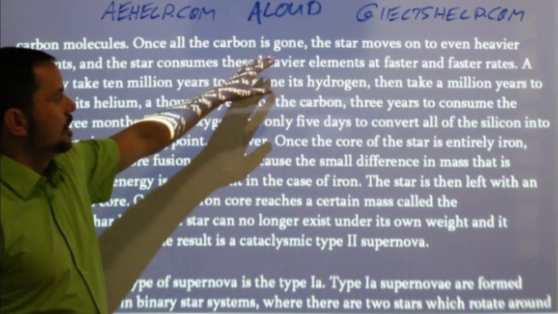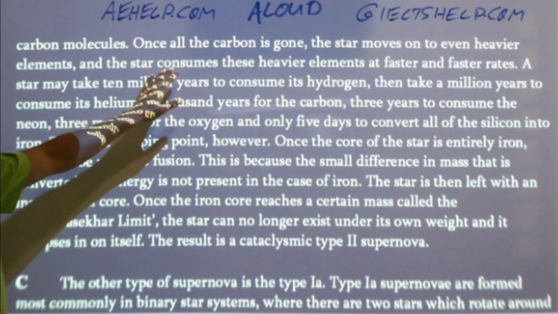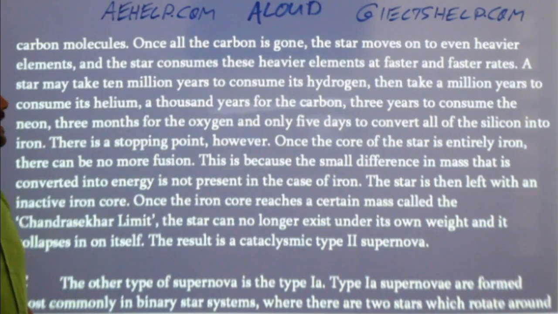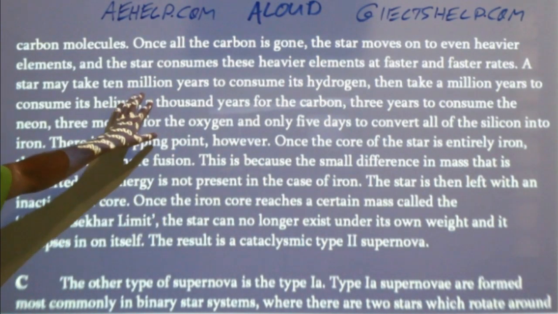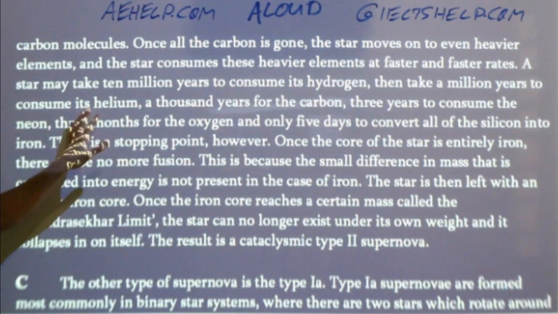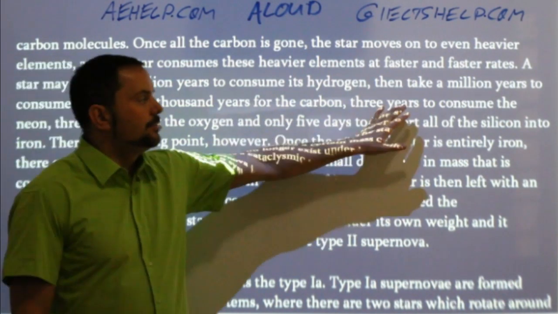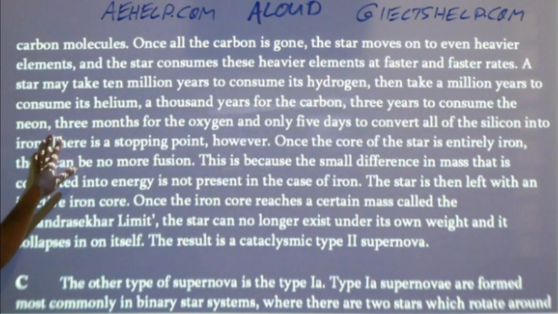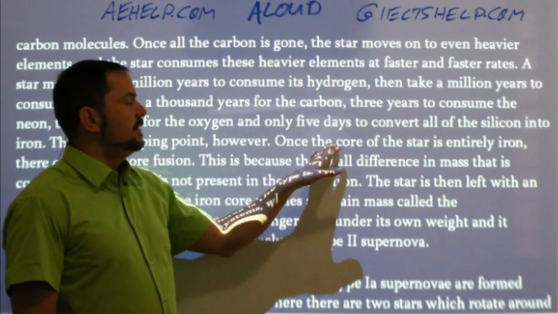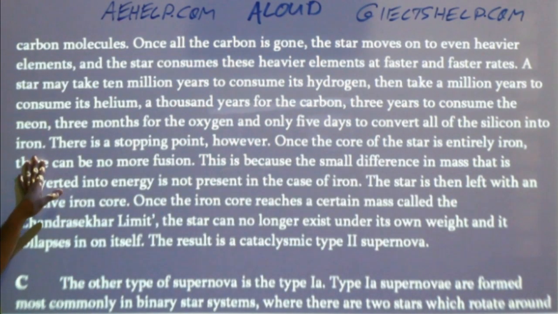Once all the carbon is gone, the star moves on to even heavier elements, and the star consumes these heavier elements at a faster and faster rate. A star may take 10 million years to consume its hydrogen, then take 1,000,000 years to consume its helium, 1,000 years for the carbon, 3 years to consume the neon, 3 months for the oxygen, and only 5 days to convert all of the silicon into iron.